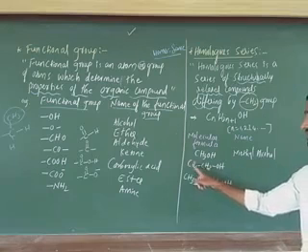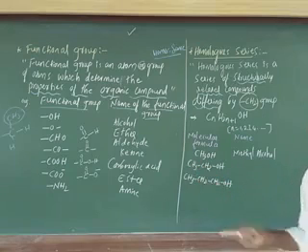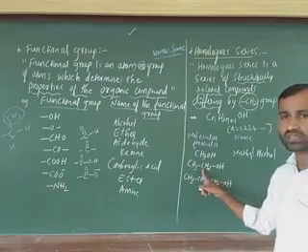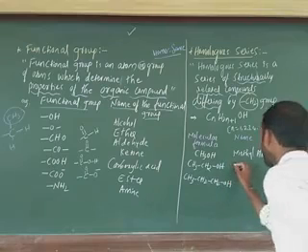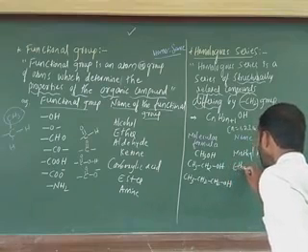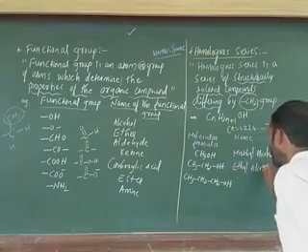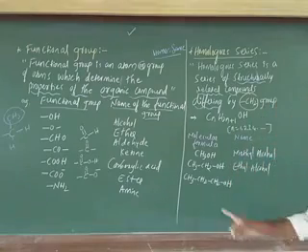Next one: how many carbons are there? 2 carbons. 2 carbons means eth. The IUPAC name is ethanol. The common name is ethyl alcohol.